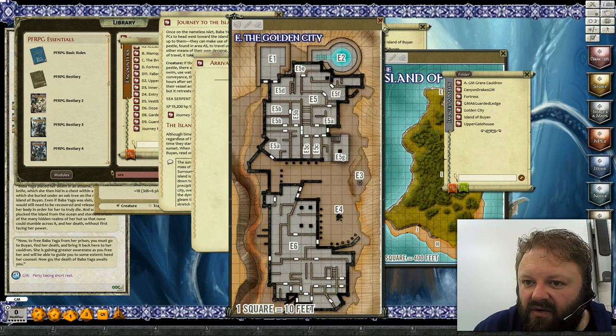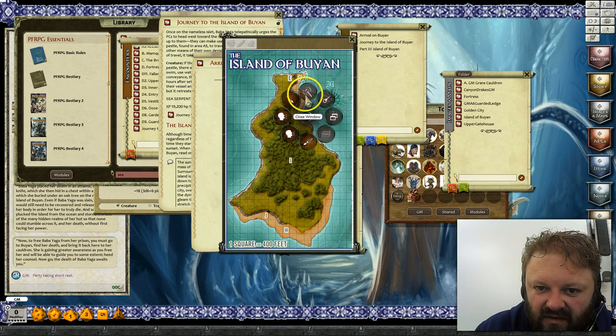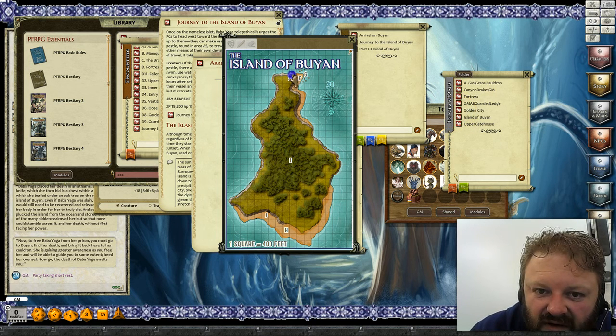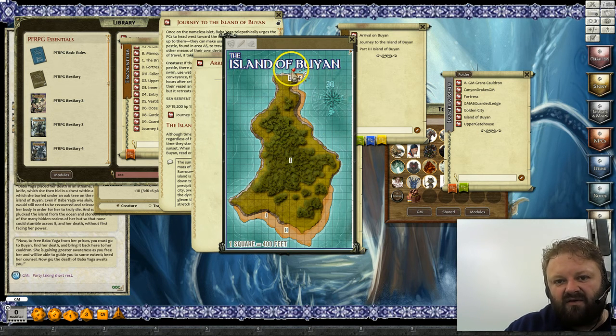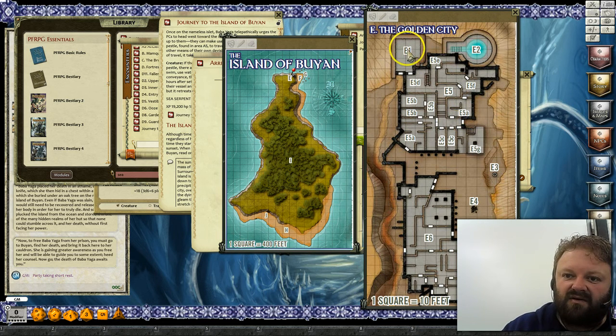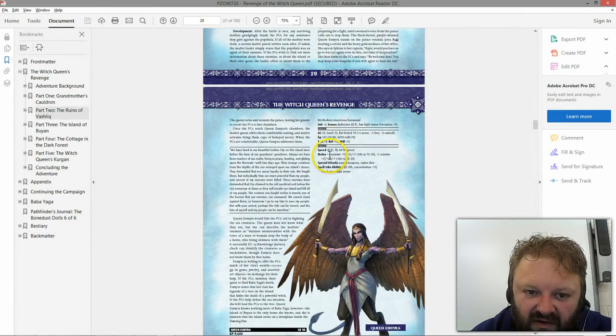So what I want to do with this section is enable shortcuts. We're going to bring the Golden City across and put a pin in it. So when I'm looking on this map and they come towards E, I click on that and the Golden City will come up. I'll enable pins to be in it, and I'll pin encounters to it. So I'll find out where the first encounter occurs.